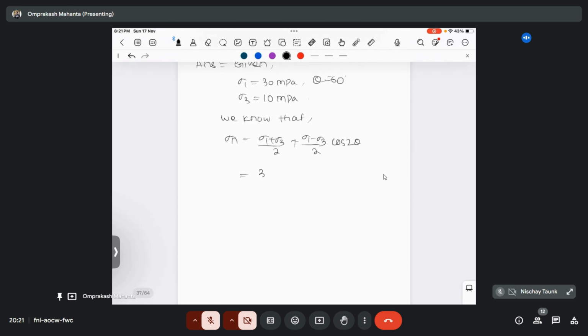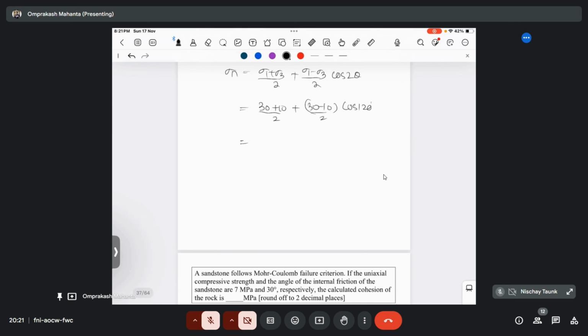So 30 plus 10 by 2, 30 minus 10 by 2, the cos 120 degree. 20 by 2 is 10, into cos 120, no? 10 into cos 120 is minus 5. 20 minus 5, that's your 15 MPa. So 15 MPa will be the answer.